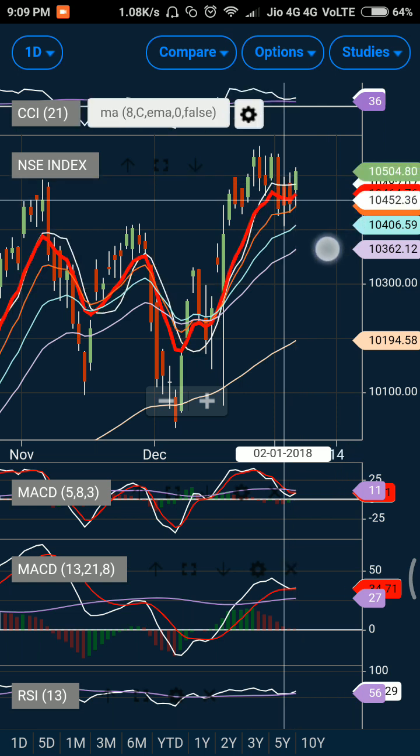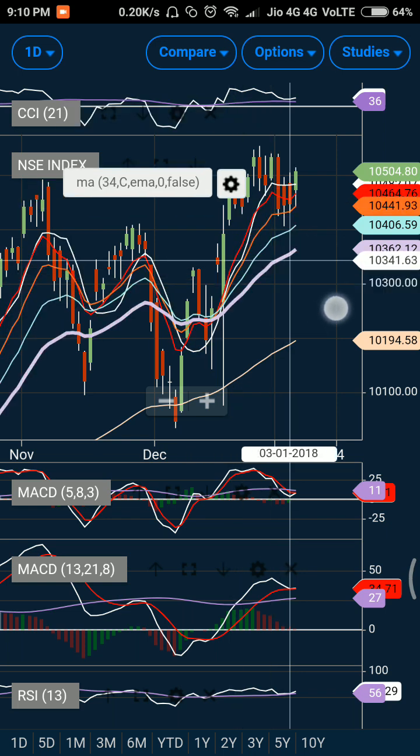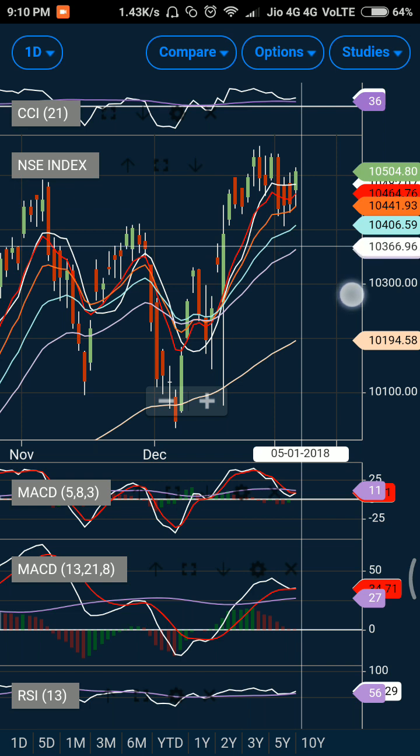So let us analyze the possibility of the market going up tomorrow, and also analyze what the crucial support and resistance will be. We'll also analyze option chain data and the technical indicators, so stay tuned.